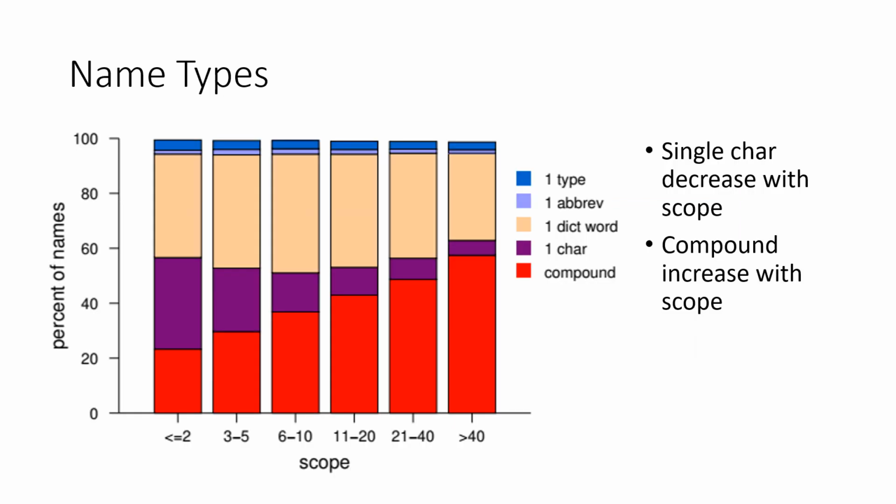We start by analyzing the name types. These are dominated by 3 classes of names. Around 40% of the names are single dictionary words, and they do not change much with scope. Single letter names are very common at the minimal scope and are about a third of the names there. They become increasingly less common as the scope increases. This is made up by compound names, which are only 1/4 of the names in the minimal scope and grow to be more than half of the names at the broad scope.